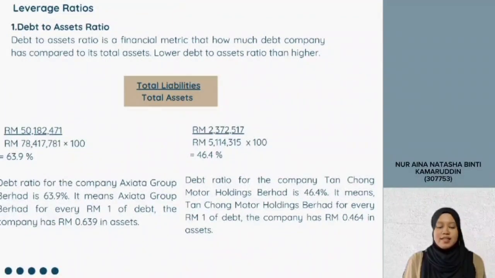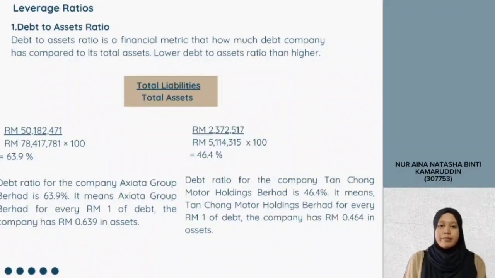The last analysis ratio is the leverage ratio. Leverage ratio is also divided into two types, namely debt to asset ratio and debt to equity ratio. The first one is debt to asset ratio. Debt to asset ratio is a financial metric that calculates how much debt a company has compared to its total assets. Lower debt to asset ratio is better than higher. The formula is total liabilities divided by total assets.